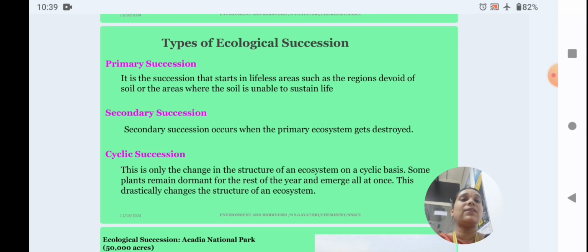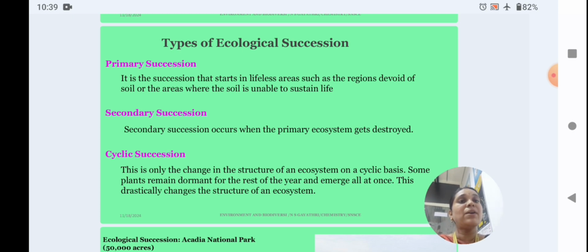The secondary one occurs when the primary ecosystem gets destroyed. The primary one is, for example, the forest, until man enters it. If man enters, it gets civilized and changes the environment and ecosystem.